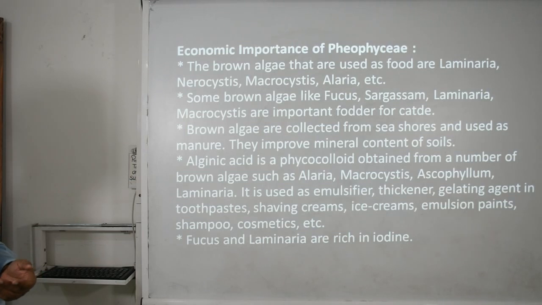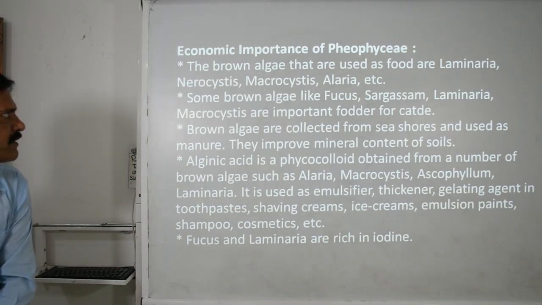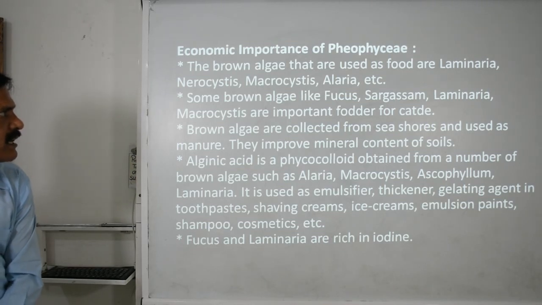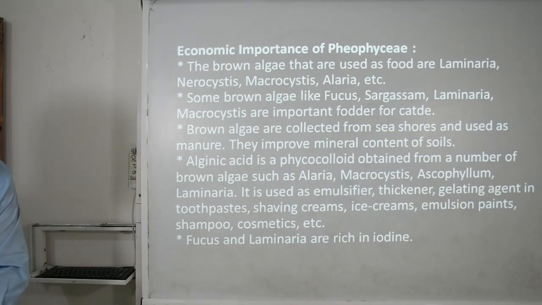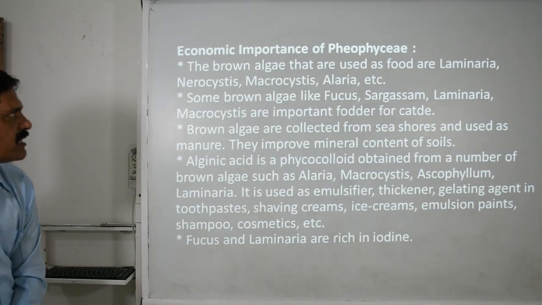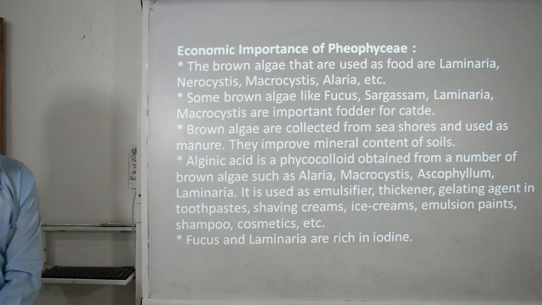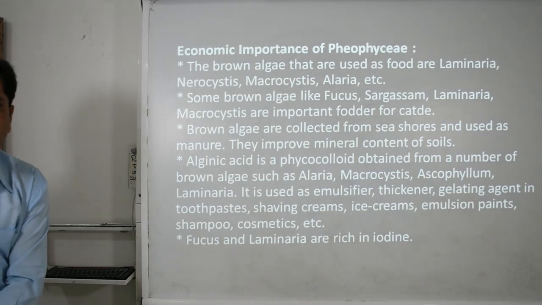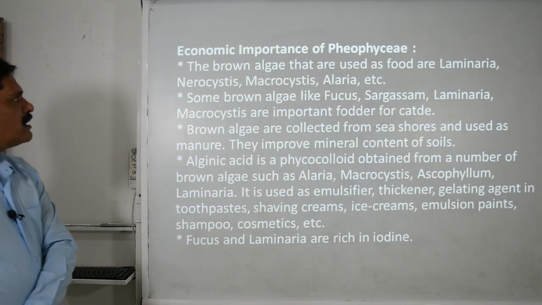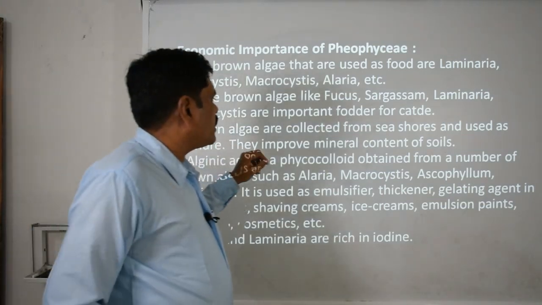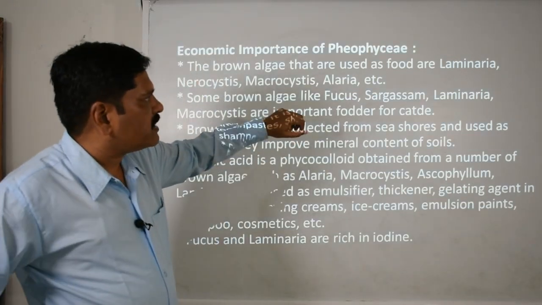Now we are talking about the economic importance of the Phaeophyceae. These brown algae are basically used for food, like Macrocystis, Alaria, and Laminaria. It is also called marine grass, or sea grass. Clear?